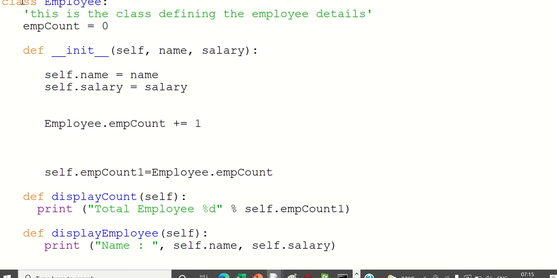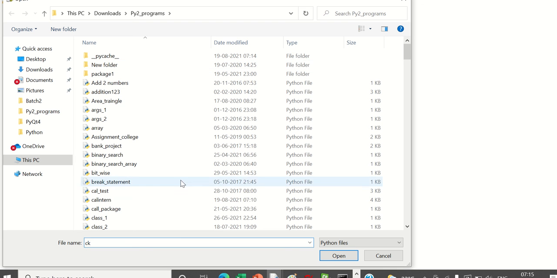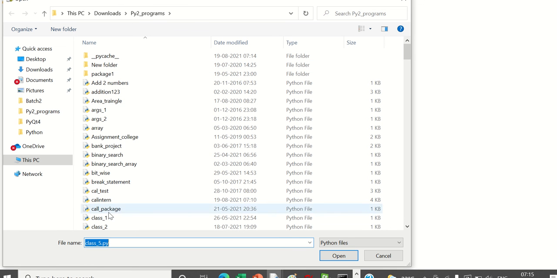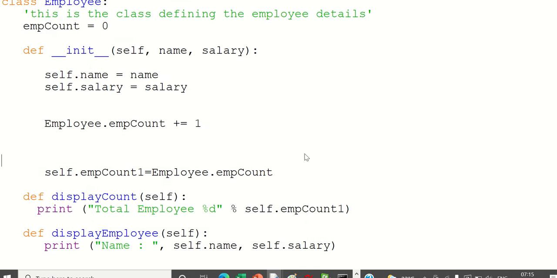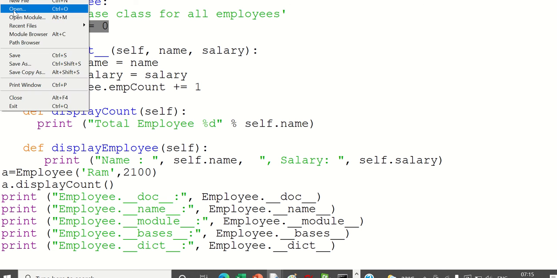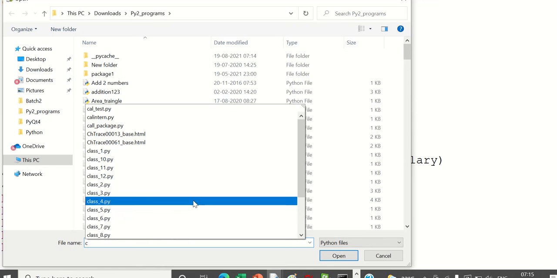After the class also you can take your time and go through it slowly. Now here, class Employee, common base class for all employees, employee_count equal to 0. This program is not important. Let us go to the next one.